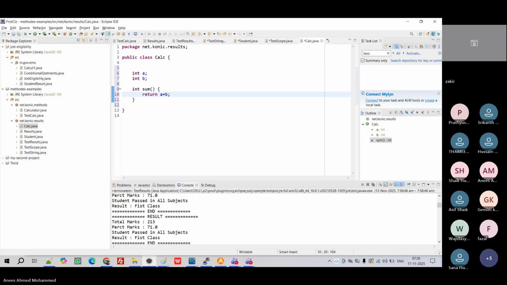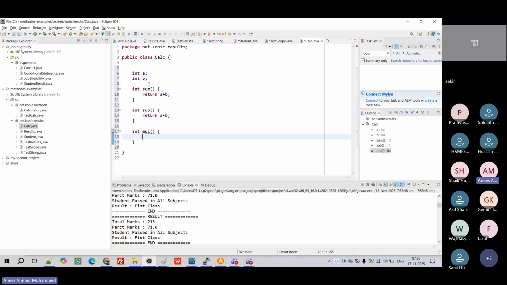Now in subtraction, what do I need to do? Do I need to pass A and B? No, right? I can go with return A minus B. Multiplication, A into B, right? The same variables, I can see. You can see one difference: it's in blue color. Please remember this. We are going to discuss in the next step why it is blue.